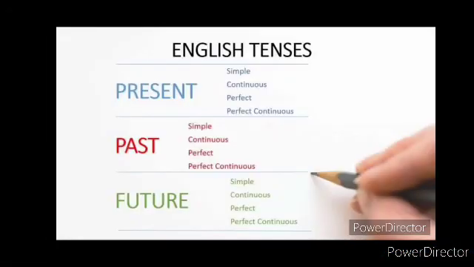So that's all. We have completed all the 12 tenses, starting from simple present, simple past, simple future, present continuous, past continuous, future continuous, present perfect, past perfect and future perfect. Now in this session we completed present perfect continuous, past perfect continuous and future perfect continuous. So we completed all the 12 tenses, in the previous sessions part 1, part 2, part 3, and now it is the part 4 session, children.